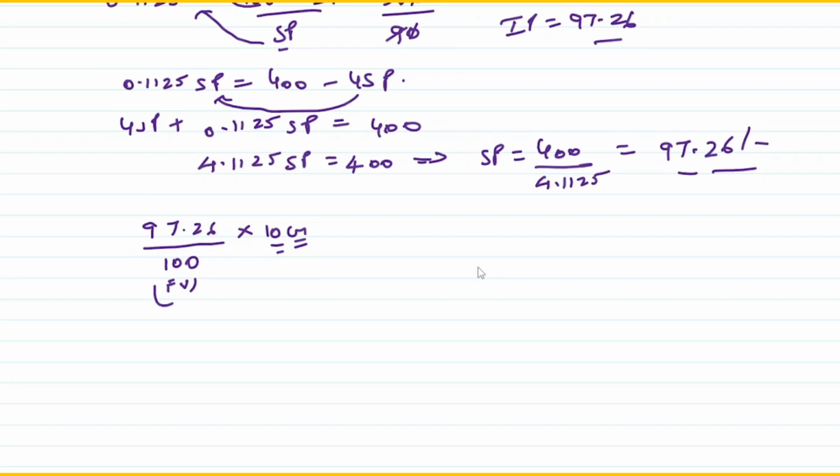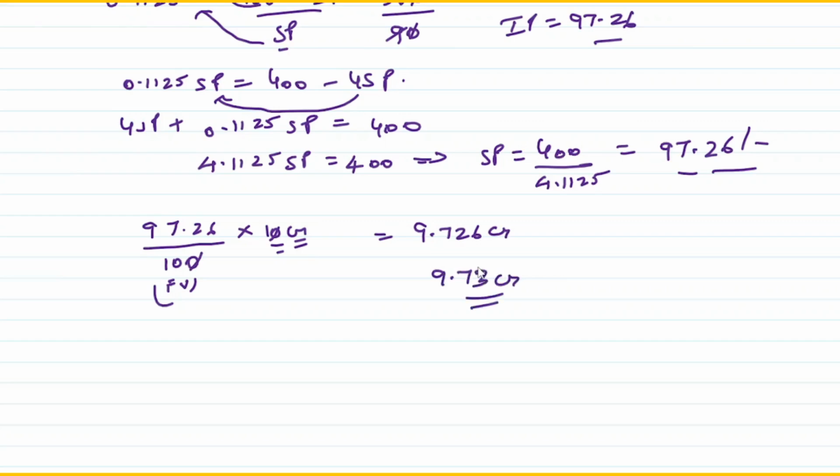I need to know what is the net proceeds that I get. So if we just simply compute this, I can deduct the zero and divide this by 10, and my value should be 9.726 crores, or I can say 9.73 crores.